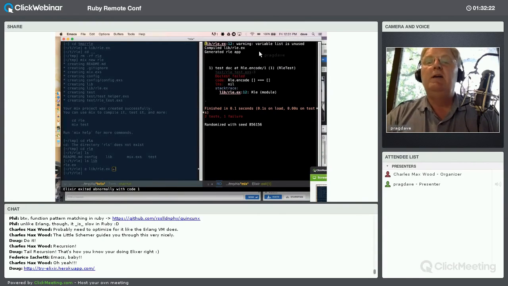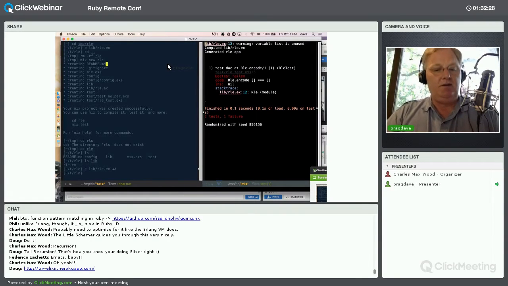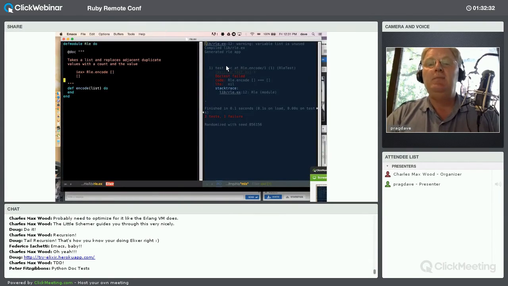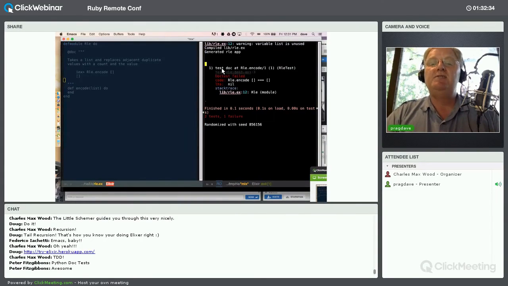Uh-oh. When I saved it, it automatically ran my tests. Now, what tests, you might say? Well, let me see. Have a look here. It says test doc at RLE.encode. What this is saying is, as well as running regular tests, which would be in that test directory, it's also going to look at my documentation and extract out from that any samples that I have and run those as well.